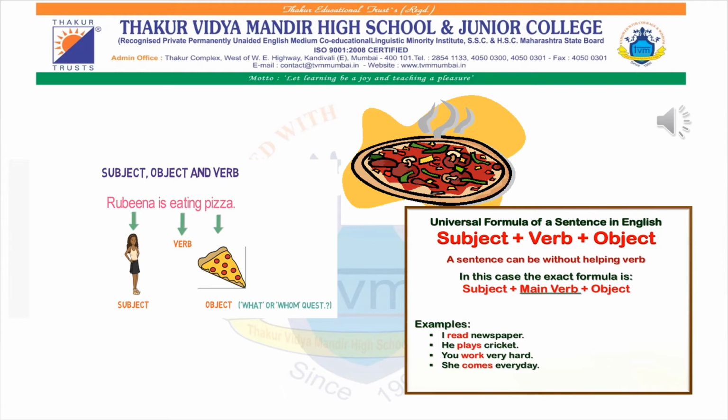We have a few other examples. I read newspaper. Now I over here is the subject, read is the verb and the object is newspaper. You can ask the question, what do I read, and automatically it gives you the answer, newspaper. Therefore, newspaper is the object. So this is the structure of any English sentence that you will come across. This is the actual formula, or actual way, to write a sentence: subject plus verb plus object.